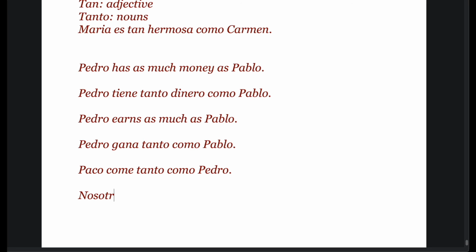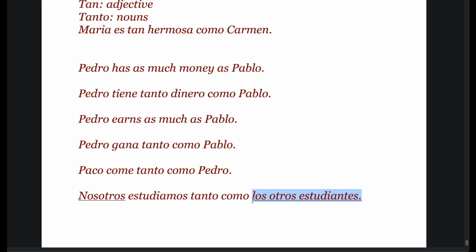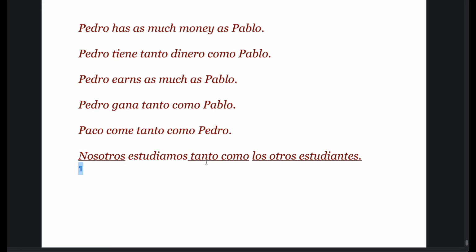Nosotros estudiamos tanto como los otros estudiantes, if you want. Nosotros estudiamos tanto como los otros estudiantes. We study as much as or just like tanto como. We are equating these people, nosotros and los estudiantes. So we use these tanto como as an invariable. Here tanto is serving the purpose of an adverb. Tanto is being used in an adverbial manner, so it doesn't change.